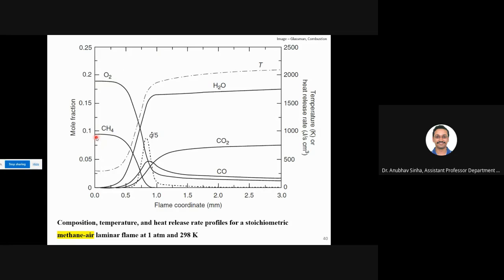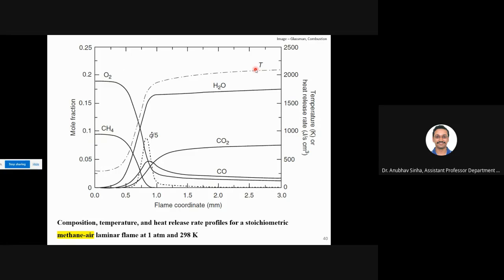So initially in the fuel jet, the fuel mixture that is coming, we have methane here, roughly 0.1 mole fraction. If you do a stoichiometric calculation, you will see that roughly around 0.1 moles of methane are required in this mixture. Okay, so methane has some concentration and then it gradually drops in the flame front, and after that it is gone. Right? So we have talked about oxygen, we talked about methane, we have talked about temperature.